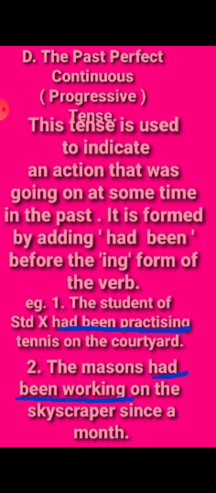It is formed by adding had been and the ing form of the verb. Here it is talking about continuous progress, meaning the verb is working continuously in the past. For that we are using had been and ing, adding a suffix to the verb.